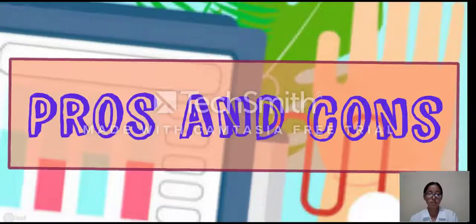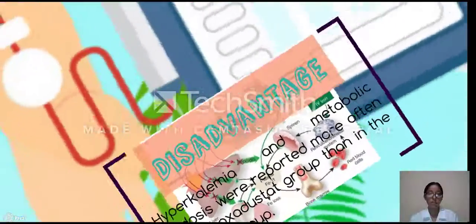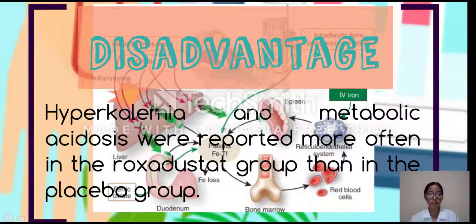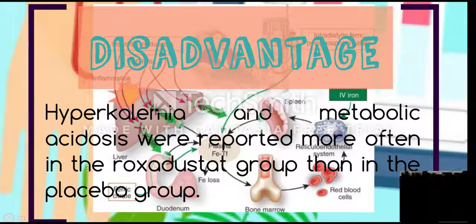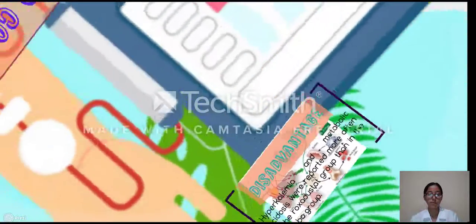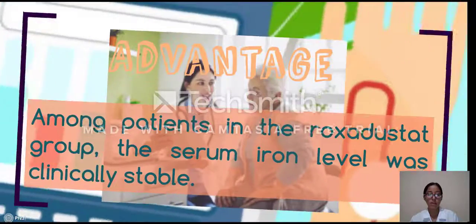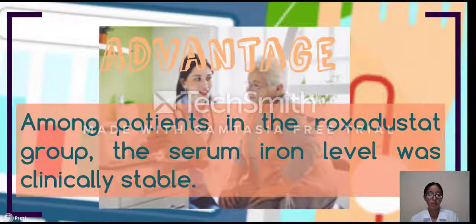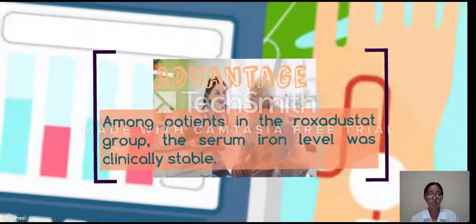Pros and cons. Disadvantage: hyperkalemia or metabolic acidosis will report more often in the Roxadustat group than in the placebo group. Advantage: among patients in the Roxadustat group, the serum iron level was clinically stable.